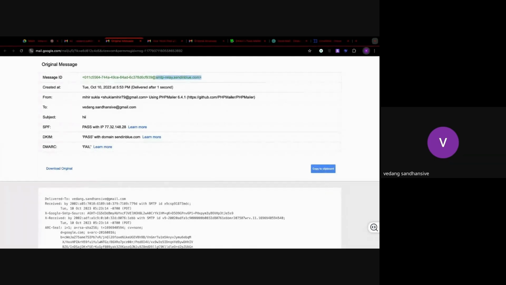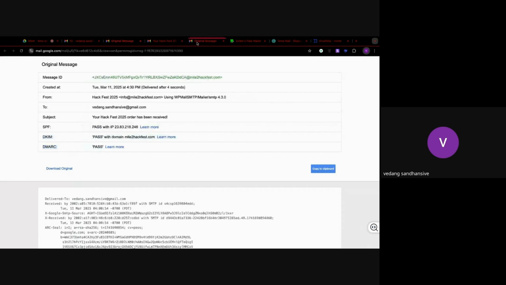Again, you may not be able to understand it. Rather, you first have to understand SPF, DKIM, and DMARC. This is how you can verify whether an email is coming from the right source or not. I also have one more message here, which is coming from the right source, and we can see SPF, DKIM, and DMARC, all three are passed. So if your email is coming from the correct organization or the correct SMTP server, it will help us with the same.